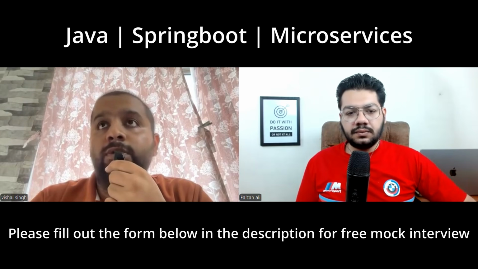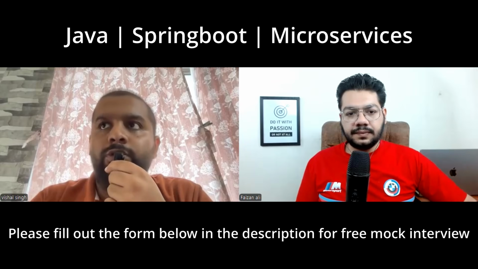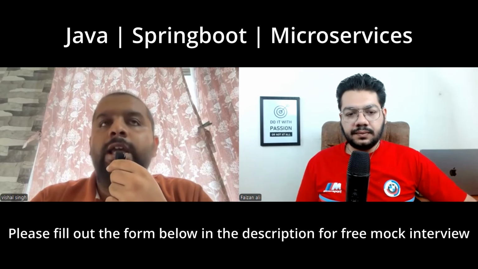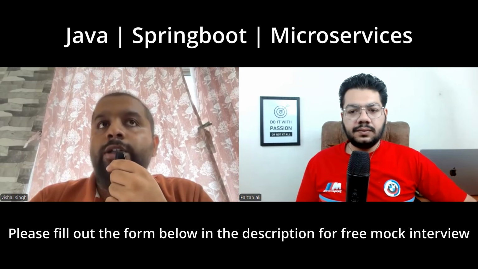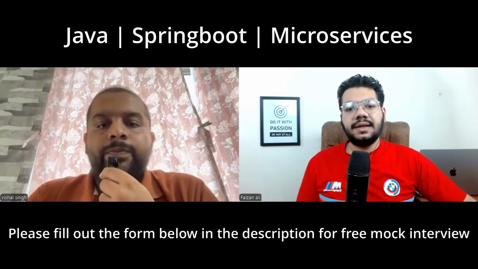By using that lookup, it will get the scope of the prototype. So even in the singleton, we can use the prototype scope objects. And for the HTTP scope, if we want a new object on every request, we can use that HTTP scope.